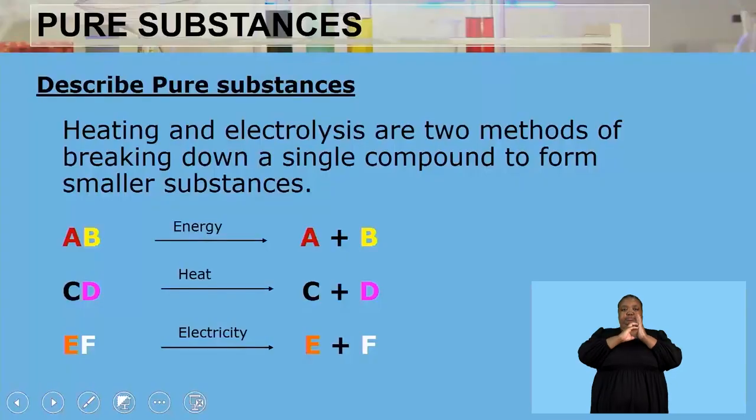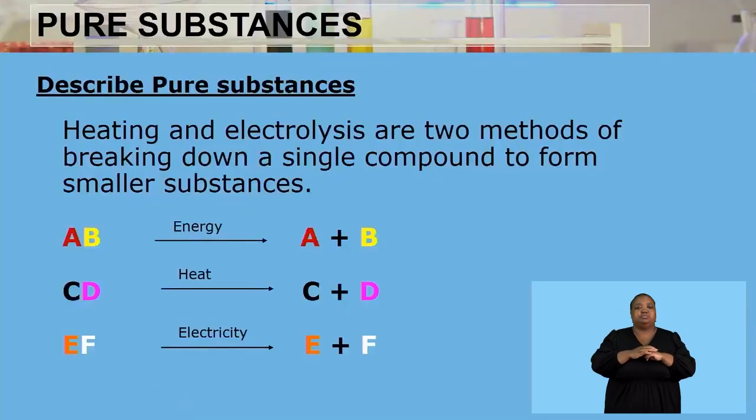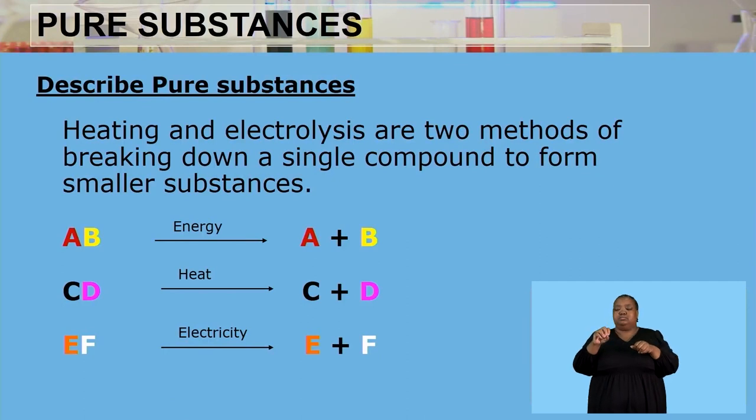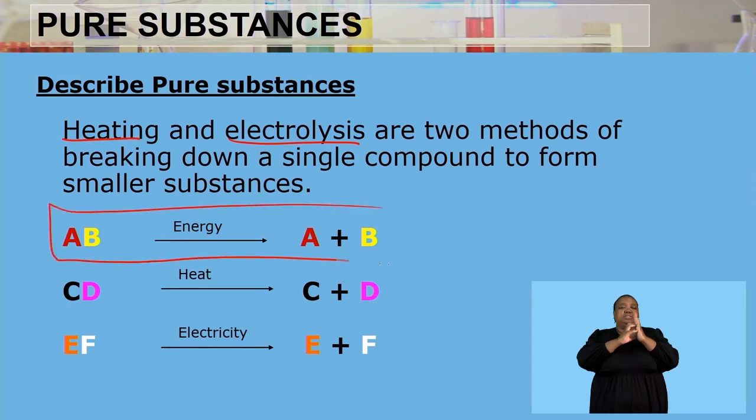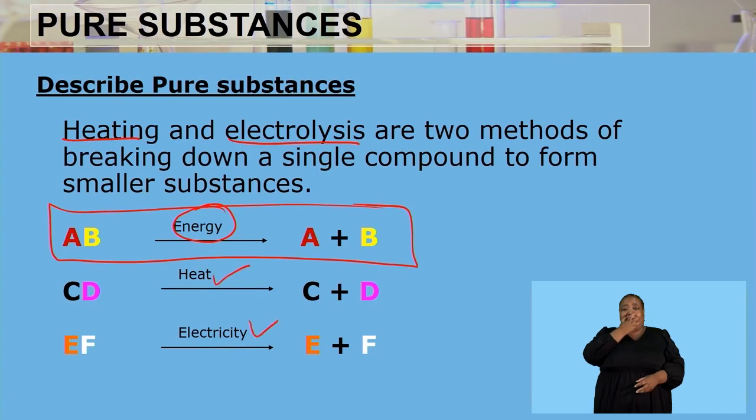For an example, when we break up a compound into smaller substances called elements, we're going to use the method of heating or the method of electrolysis. So those are two methods that are used to break down a single compound to form smaller substances. So for an example, we can take this example of AB. AB could be any particular compound whereby we supply that compound with energy. And that energy can either be in the form of heat or electricity. Remember that those two methods are used to break down a compound into two smaller substances.